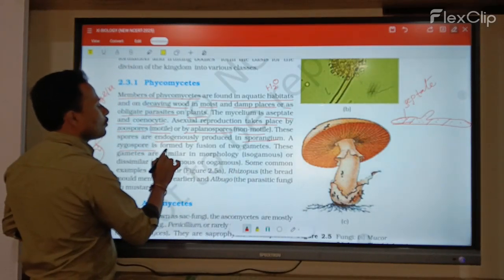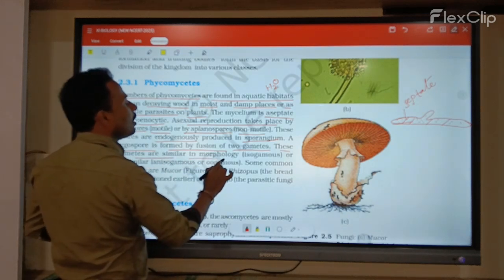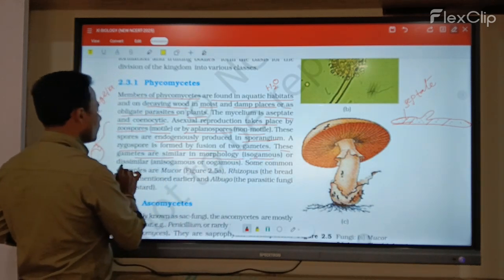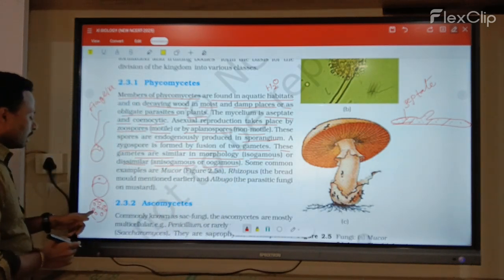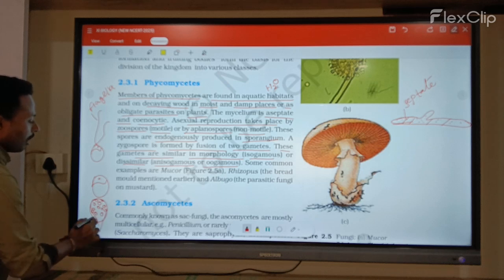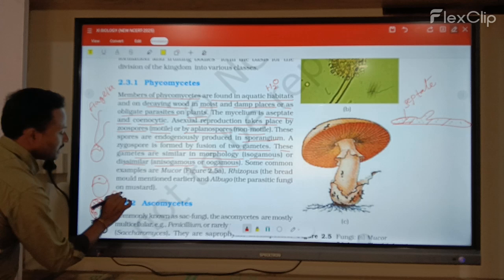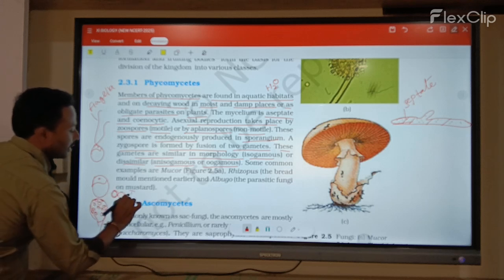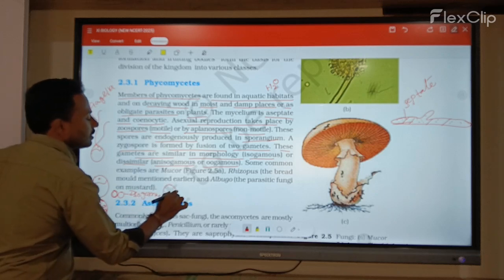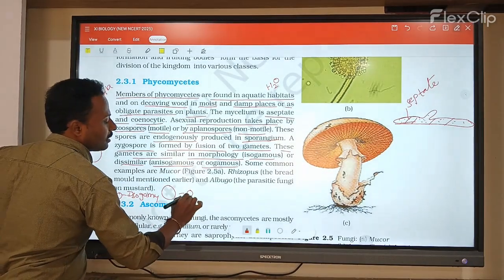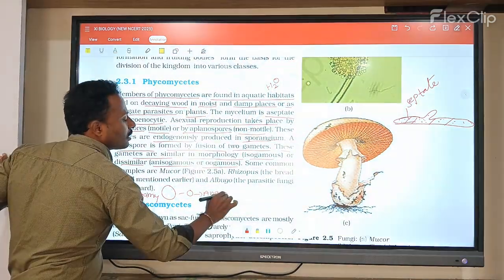Next, zygospores are formed by the fusion of two gametes. If the gametes are of similar morphology, it is called isogamy; if dissimilar, anisogamy or oogamy. For example, when the sporangium releases spores that are similar in size, that is called isogamy. If they are dissimilar, that is called anisogamy.